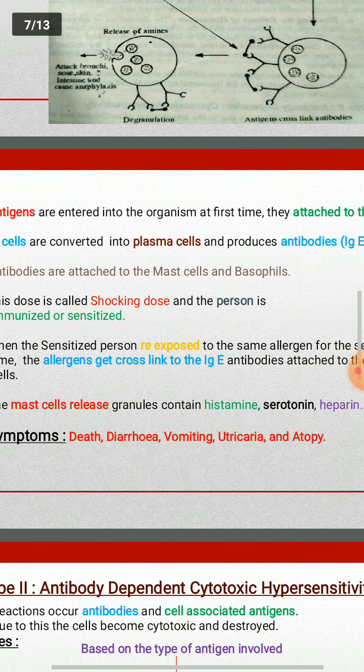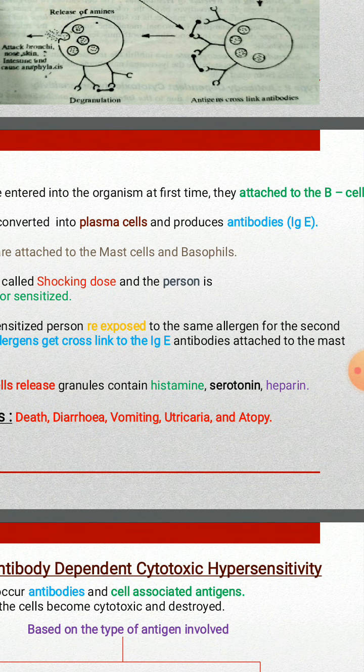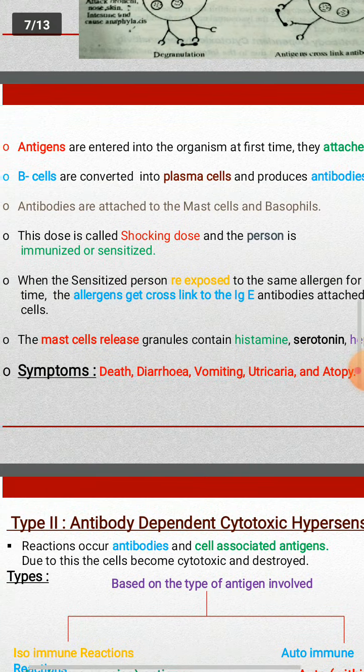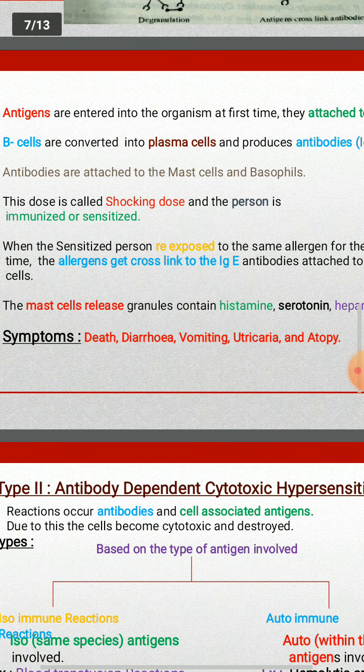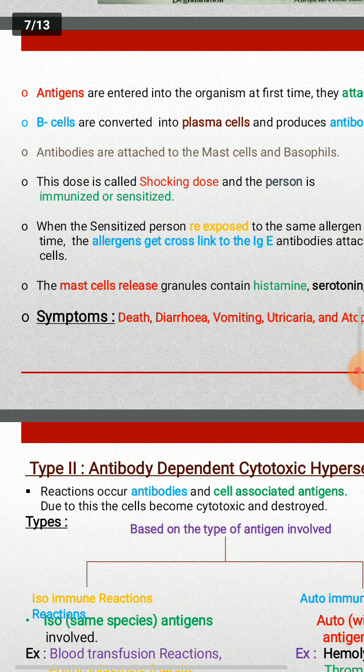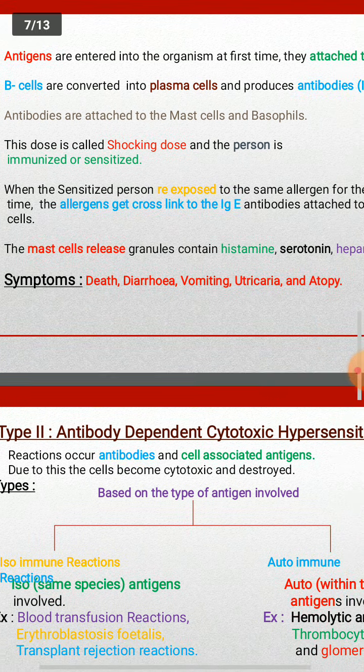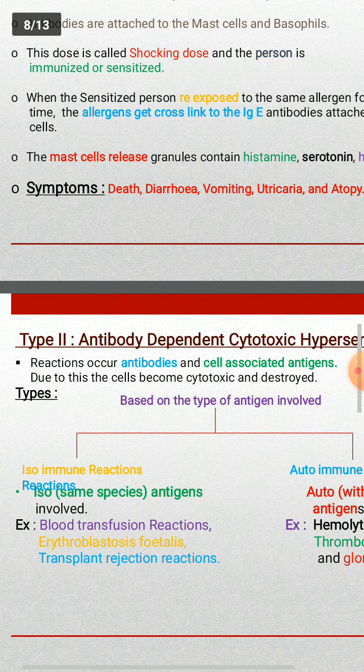These granules contain heparin, histamine, and serotonin, which cause severe symptoms in the persons. So, what are the symptoms of anaphylactic hypersensitivity? Death, diarrhea, vomiting, urticaria, and atopy.